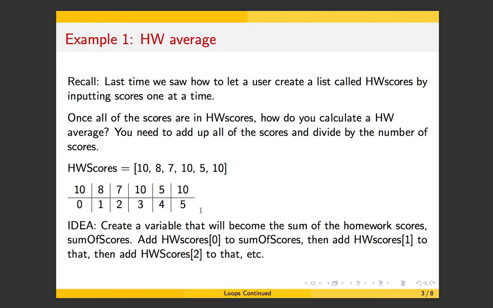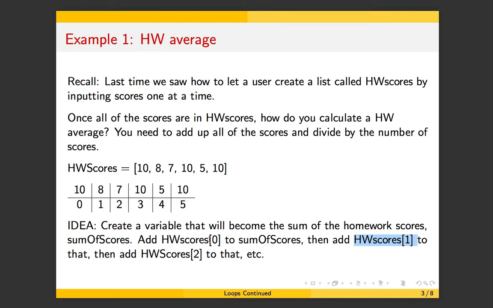So here's the idea. We will create a variable that will become the addition of these homework scores. I'm going to call that variable sum of scores. You can call it whatever you want, but this descriptive name seems good. Initially, sum of scores, I'm going to give it a value 0 because it has nothing in it yet. Then I'm going to add the homework score at position 0, which in this case is 10, to the sum of scores variable. If sum of scores is initially 0, then adding this to sum of scores means that sum of scores will have value 10.